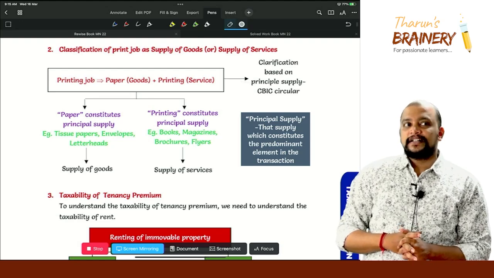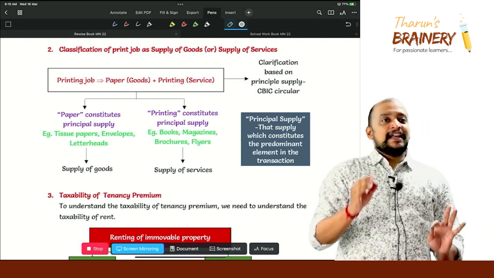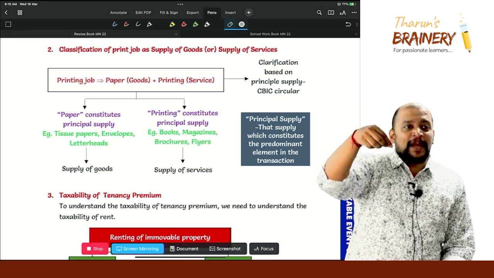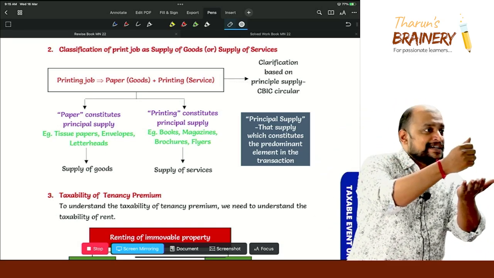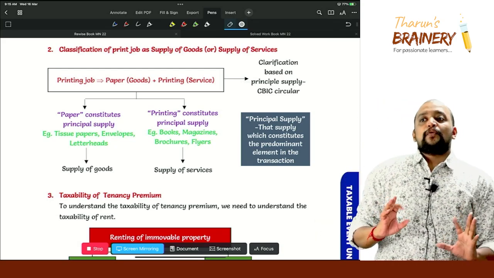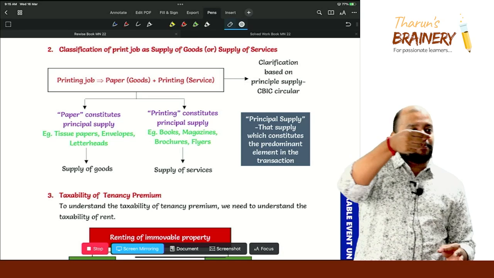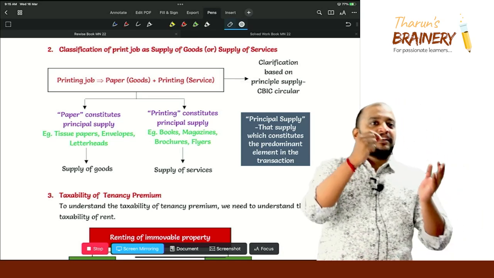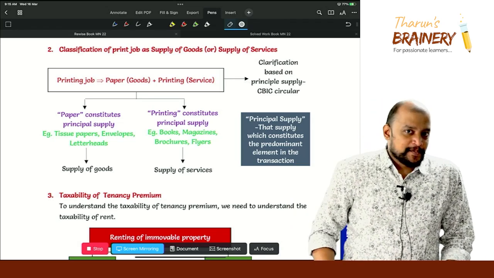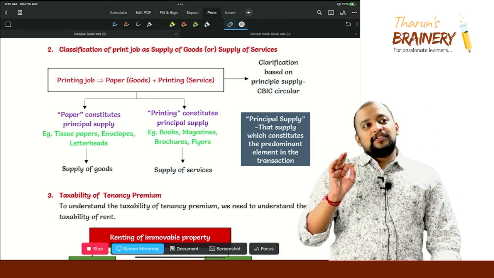Supply of service. Understood? Then in some restaurants you will see tissue papers on which the restaurant logo is printed. Now in that case, what constitutes the principal supply? The tissue paper is goods, the printing is the service. What constitutes principal supply there? Tissue paper only.